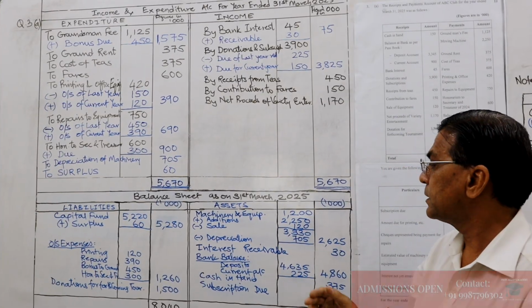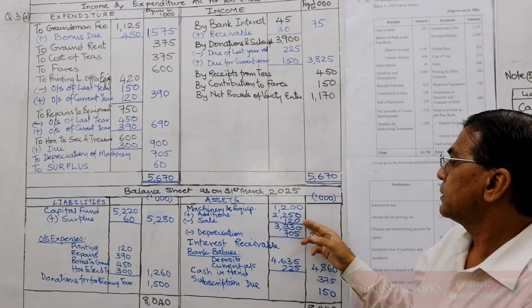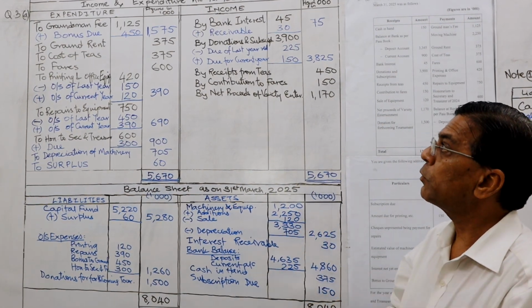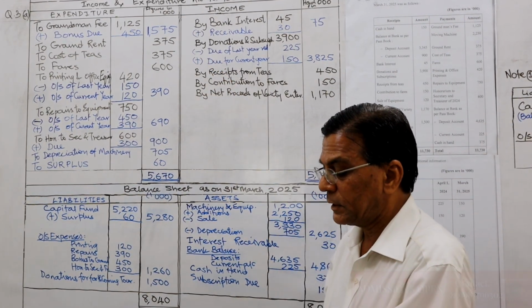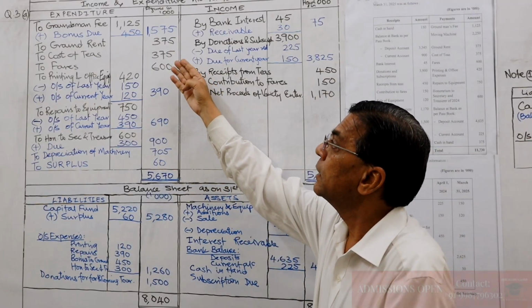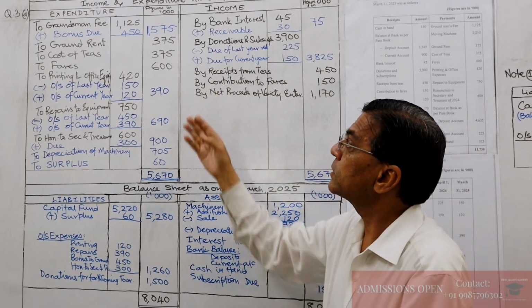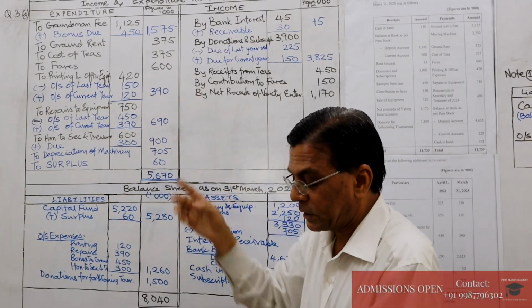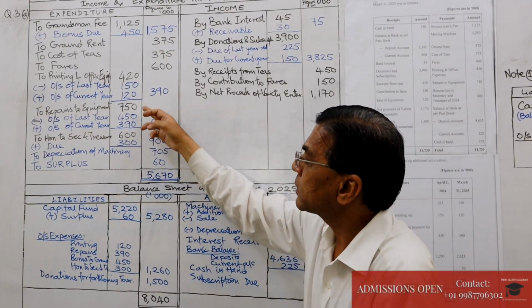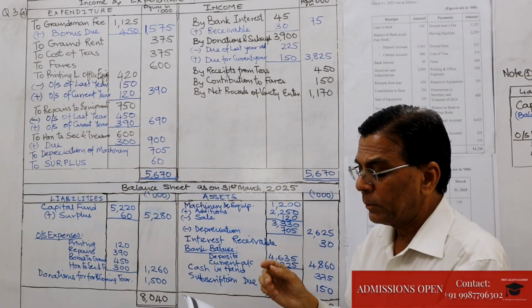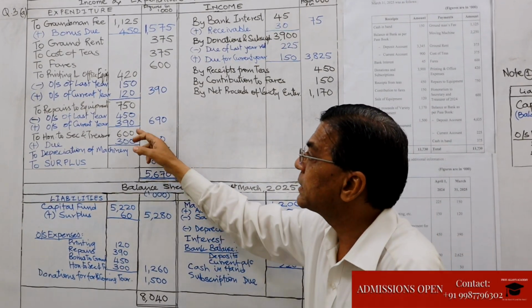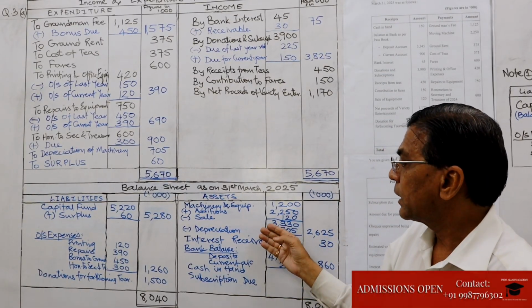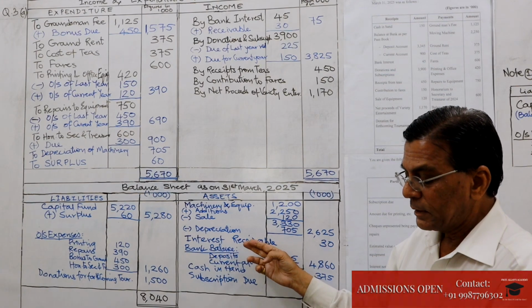Moving machine, this is an asset, 2250. Ground rent expense 375, cost of teas 375, fares 600, printing and office expenses 420, repairs to equipment 750, honorarium to secretary and treasurer 600.